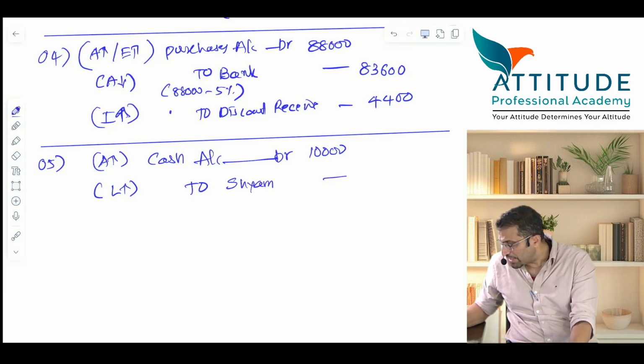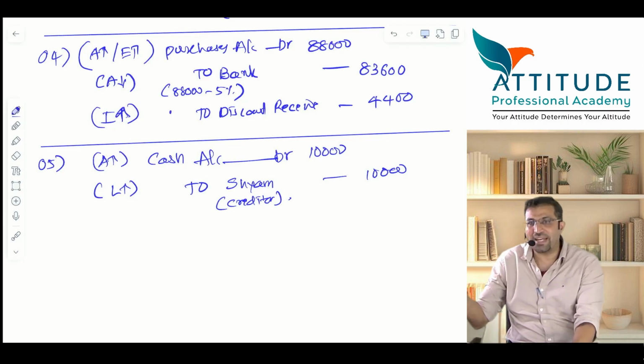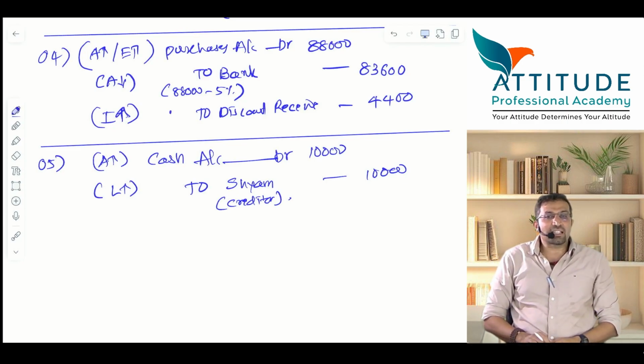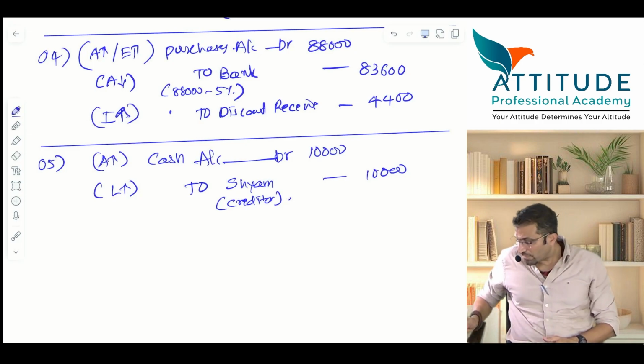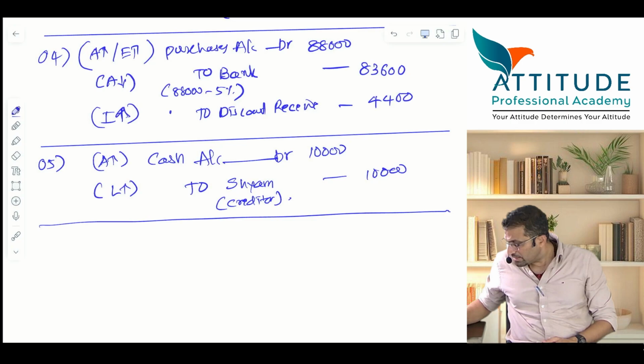Sham is a liability. So Sham is a creditor because you have to pay him either goods or service or money. Is that clear? You have received the money in advance. Is that clear? Okay, done.